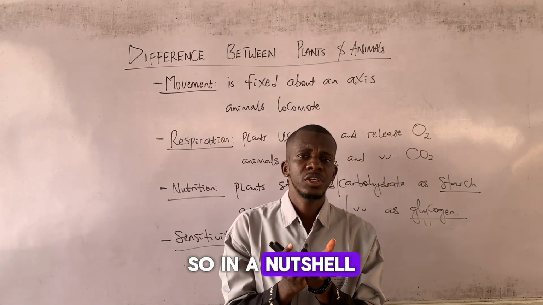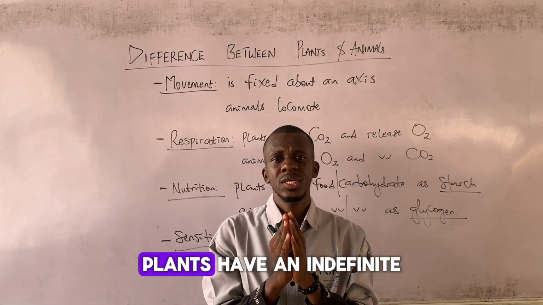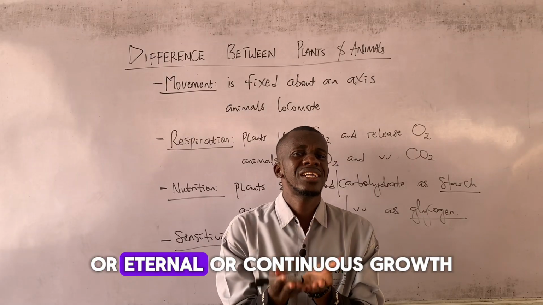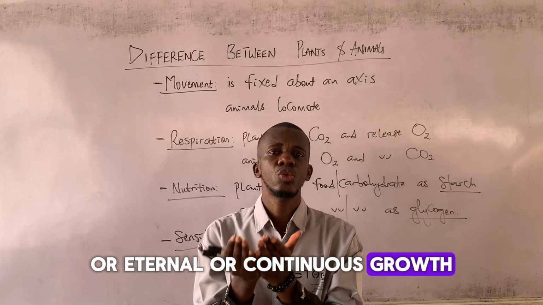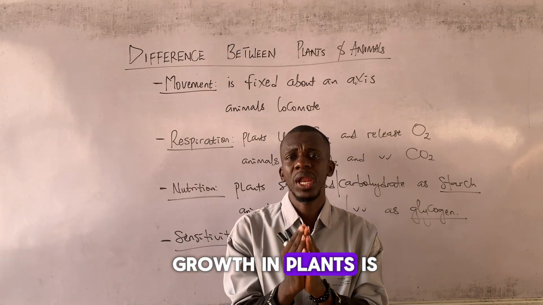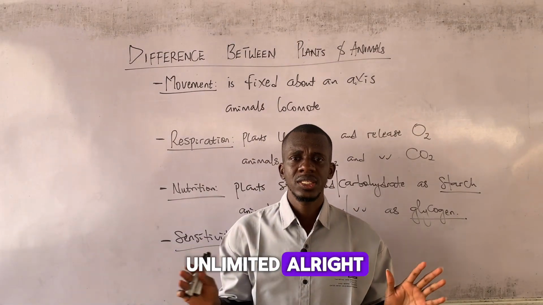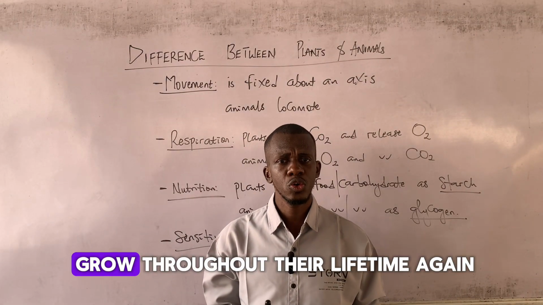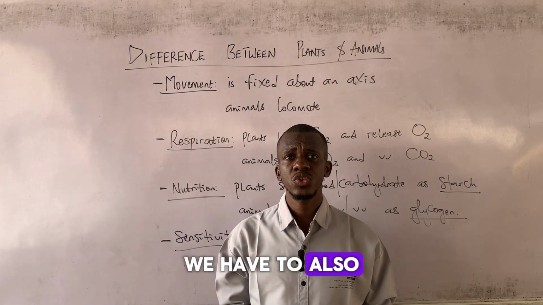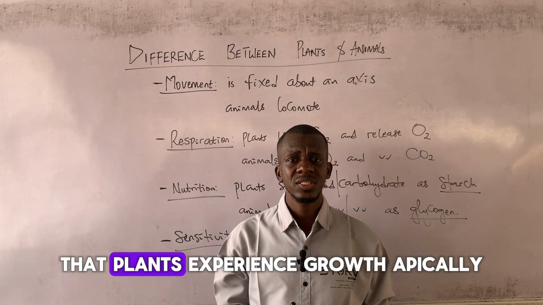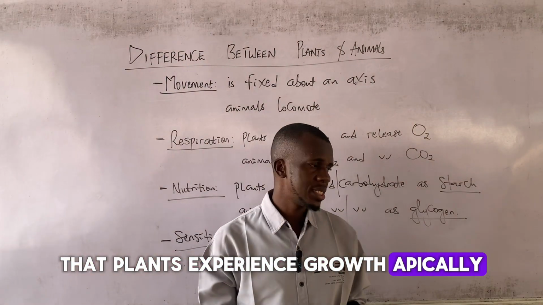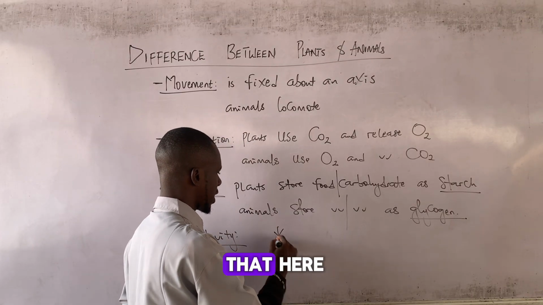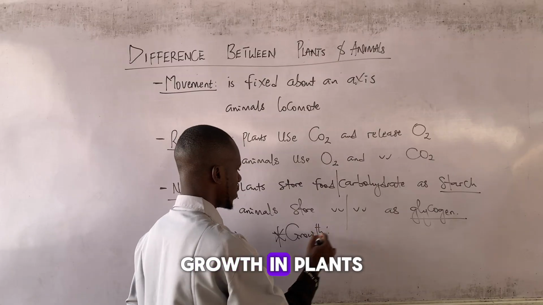So, in a nutshell, when it comes to growth, plants have an indefinite, continuous growth, or we simply say growth in plants is unlimited. But growth in animals is limited. Animals do not grow throughout their lifetime. Again, we also have to say here that plants experience growth apically. Permit me to put that here. Growth in plants.